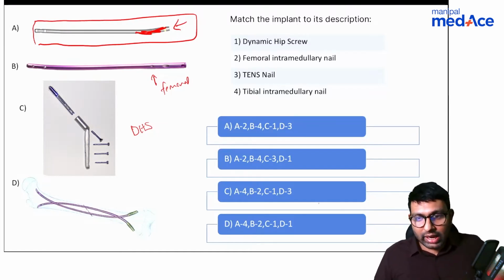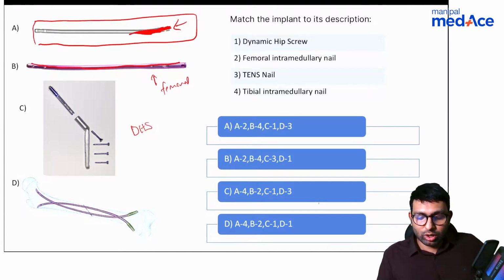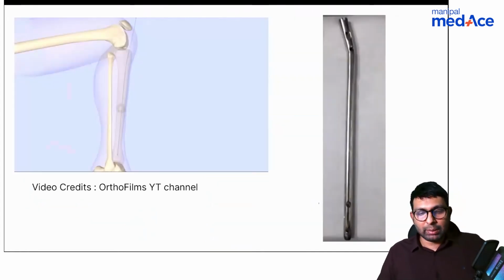Okay, no, I'll tell you, A has bends. A has a bend. So why do you think that bend is in a nail and where do we use it? See, B is a curved nail, not a bent nail. Slight curve is there. In a tibial nail, you'll always see there is a bend. So I'll tell you what the answer is. I've almost given it away. So please remember, look at this.